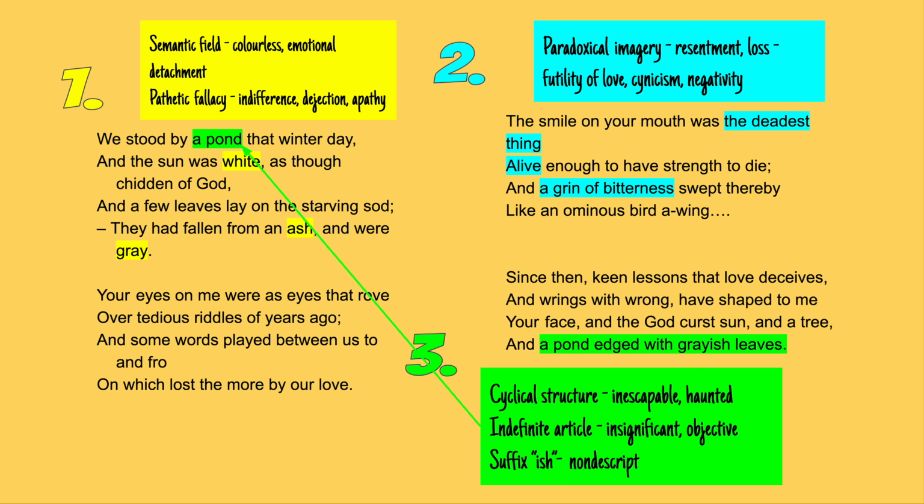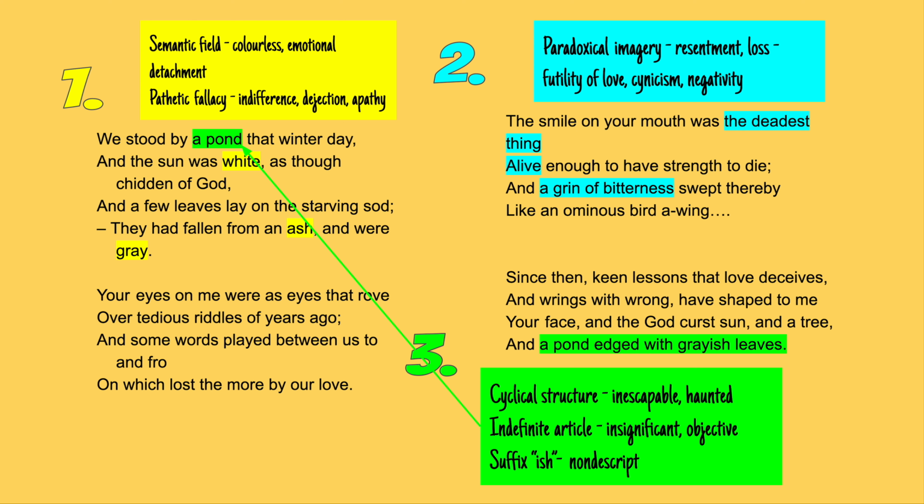Okay, so let's look at the ideas highlighted in yellow there. The first paragraph of analysis will focus on this semantic field, this group of words that create this very neutral colour scheme of white, ash and grey. And it links to the neutral tones of the title. So Hardy's describing this typical greyish autumn day, this autumnal scene.